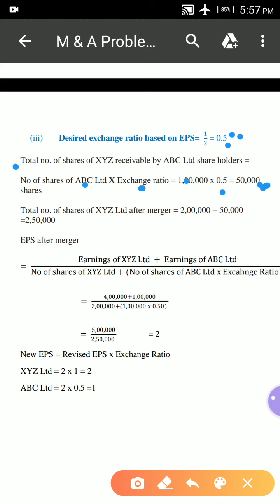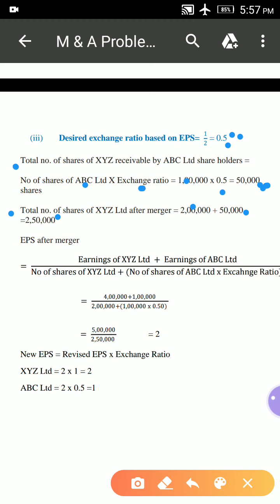Now look at the next point, total number of shares of XYZ after merger. సో ఆ 50,000 షేర్స్ మనం ఏబీసీ లిమిటెడ్కి ఇచ్చేస్తాం, ఏబీసీ లిమిటెడ్ని మనం అక్వైర్ చేసేస్తాం. సో ఇప్పుడు టోటల్ నెంబర్ ఆఫ్ షేర్స్ విత్ XYZ లిమిటెడ్ ఎంత అంటే హియర్ 2 lakhs already existing with XYZ Limited and 50,000 new shares to be issued to ABC Limited. Now the total number of shares is 2,50,000.